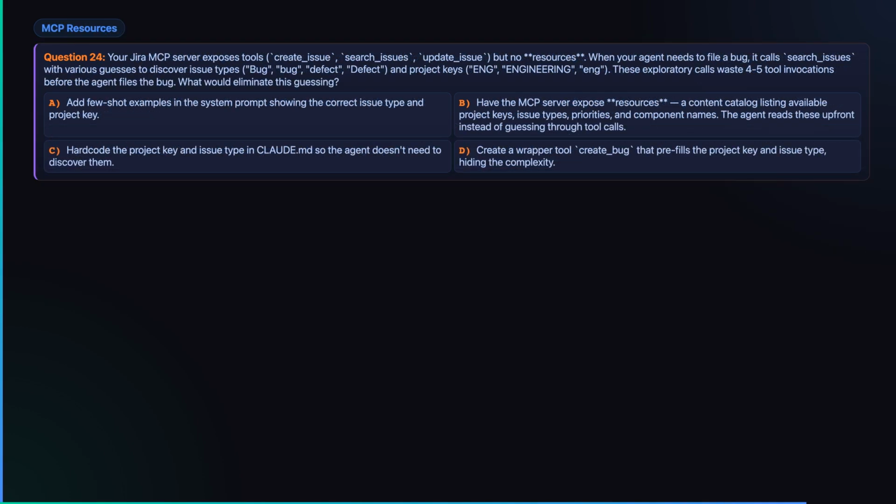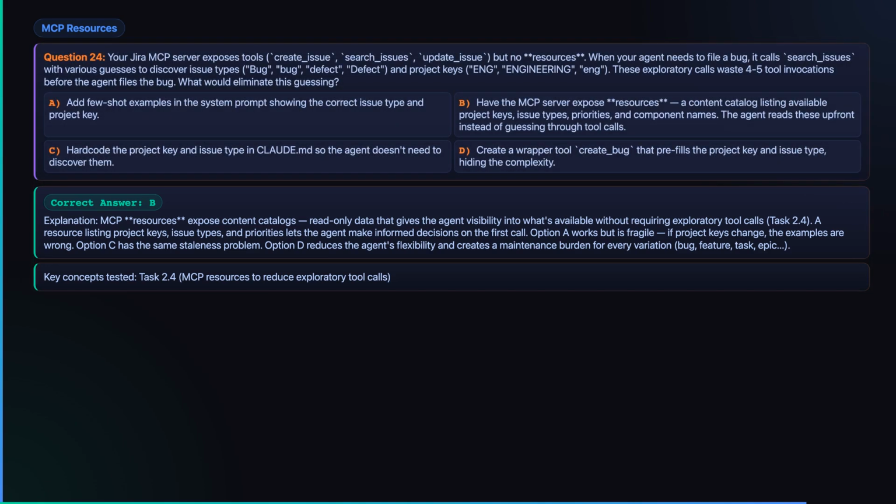Final question. A Jira MCP server exposes tools, but no resources, so the agent burns 4 or 5 calls just guessing valid issue types and project keys. What would eliminate that guessing? Take a moment. Resources solve it.